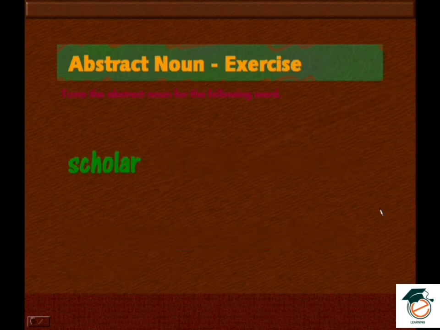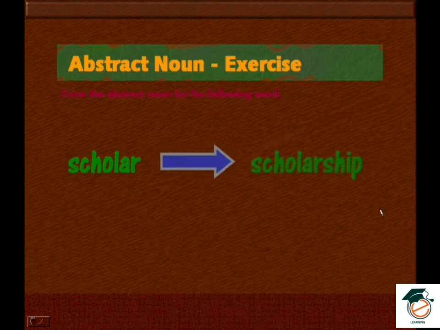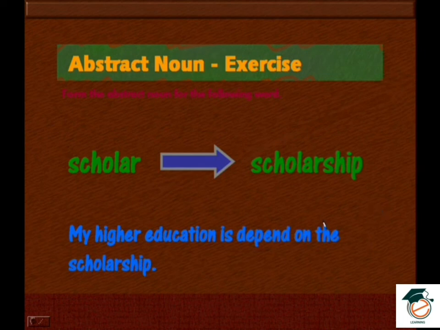Scholar. The abstract noun is scholarship. Scholarship. My higher education depends on the scholarship. What is scholarship? You can get money from the government or from some donors, and you don't need to give it back. It's for your education purpose. They'll give it. There is nothing but the scholarship.